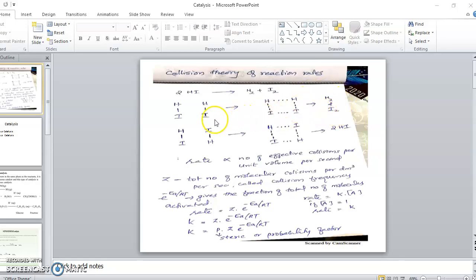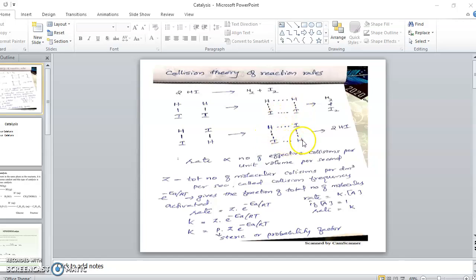Clear? Now we'll consider the same reaction again. You have one mole of HI, another mole of HI. Let us say they are colliding, and we assume that they have enough energy called threshold energy, and all the conditions are satisfied now. They are colliding with each other and they possess the threshold energy. Now what happened? These are the existing bonds which are partially broken. These are the newly formed bonds which are partially formed, and the existing bonds completely break.